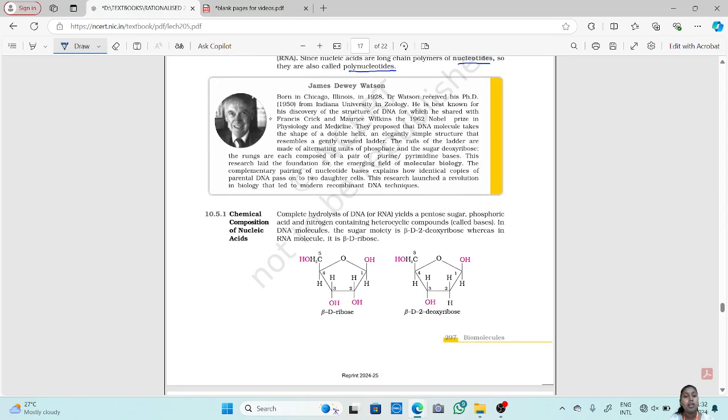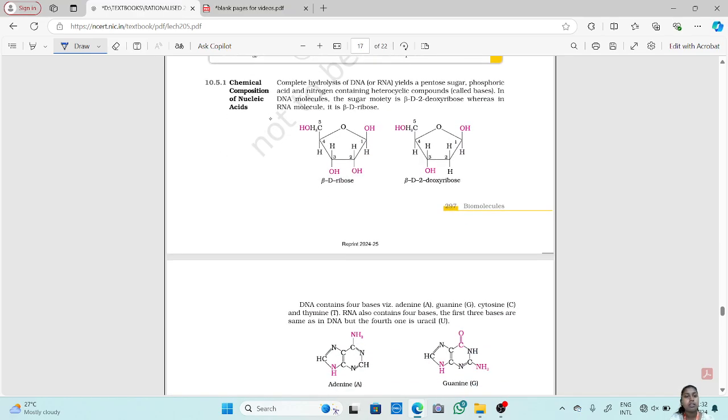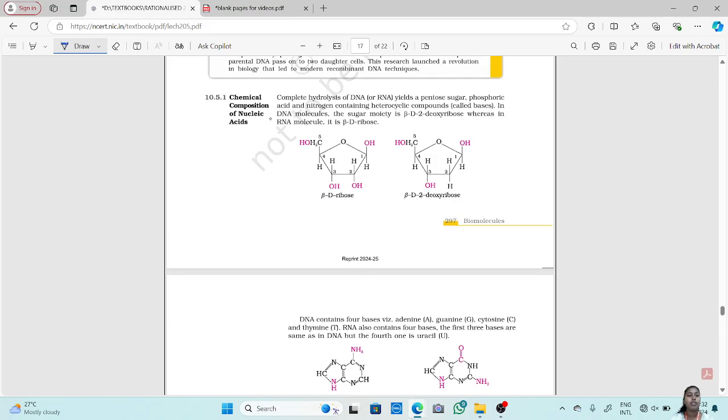Now, chemical composition of nucleic acid. What is the chemical composition of nucleic acid? How is the nucleic acid formed chemically? Now, complete hydrolysis of DNA or RNA yields pentose sugar, phosphoric acid and nitrogen containing heterocyclic compounds called bases.